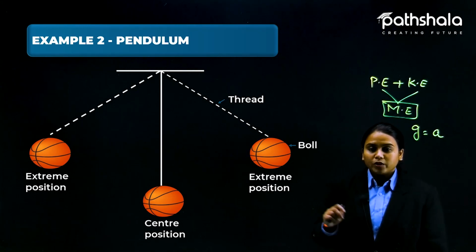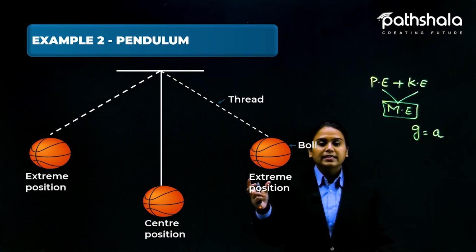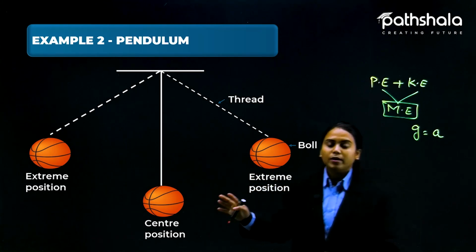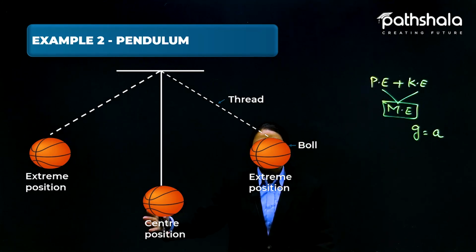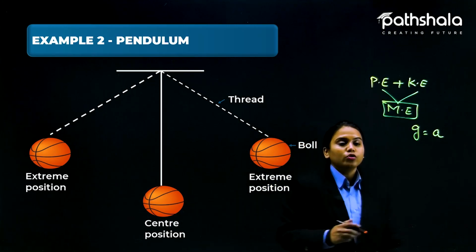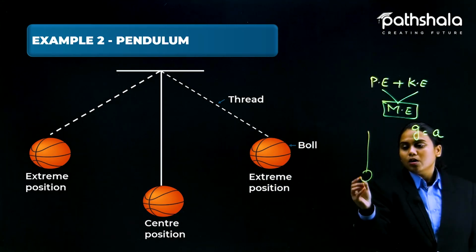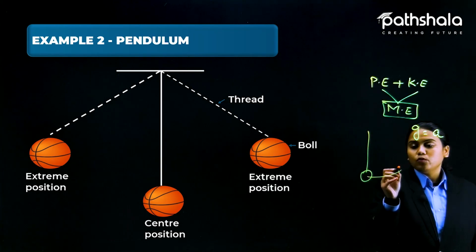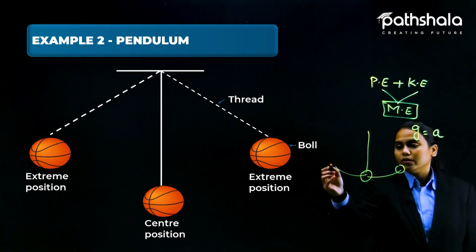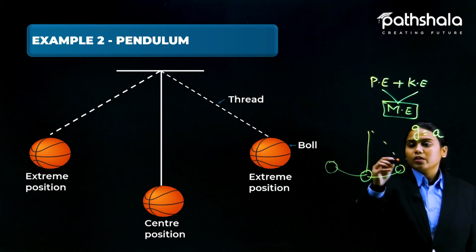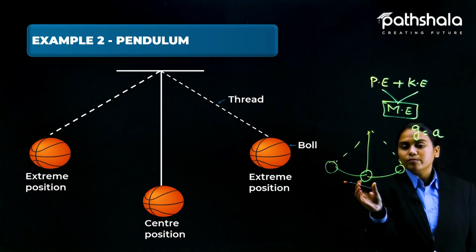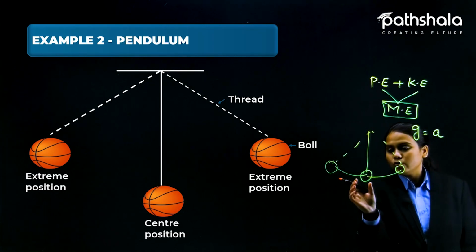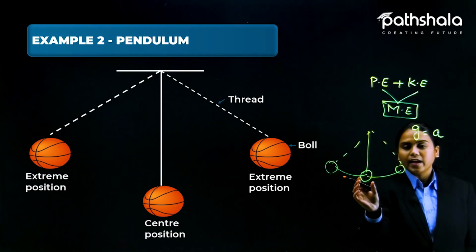Here also you know that is the bob. So that bob part of the pendulum is at the center part earlier. Now you know that the bob of the pendulum moves from here to here. From the center it is moving here and again to here, and again here, then again here.